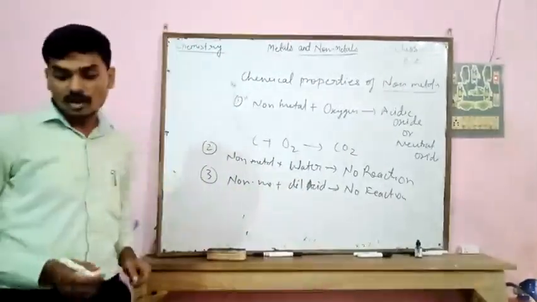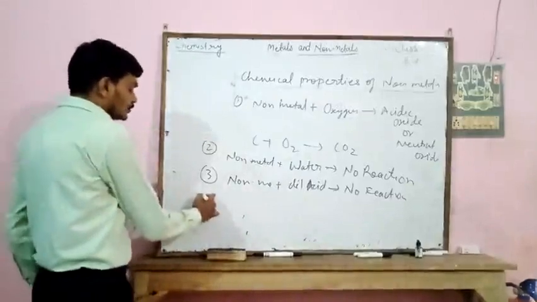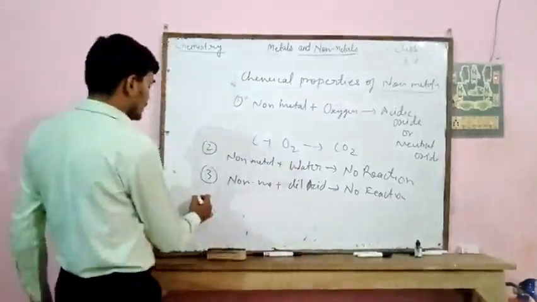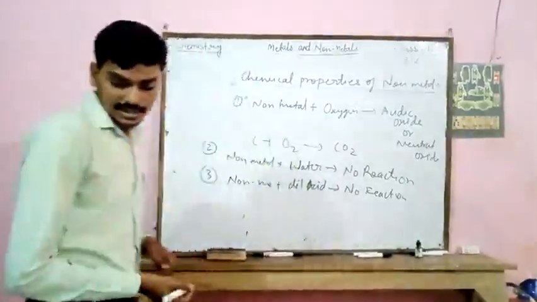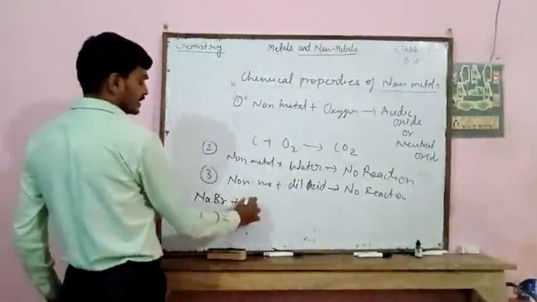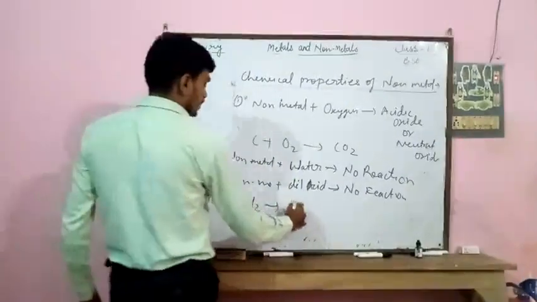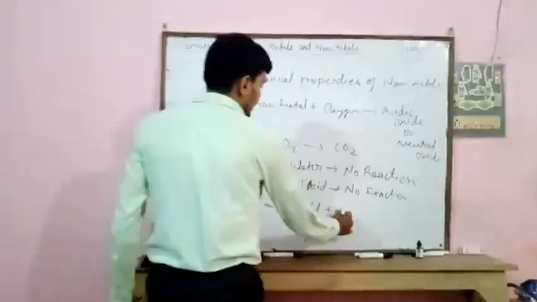Now reaction of non-metal with salt solution. For example, NaBr reacts with chlorine and forms NaCl plus Br2.